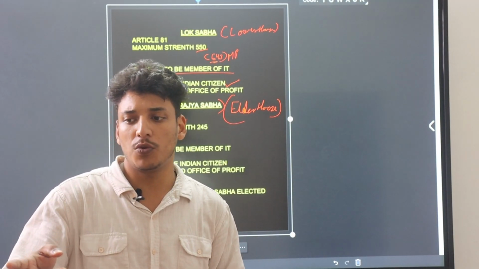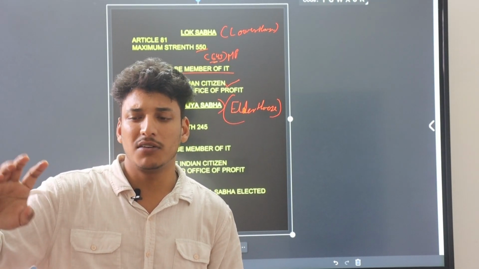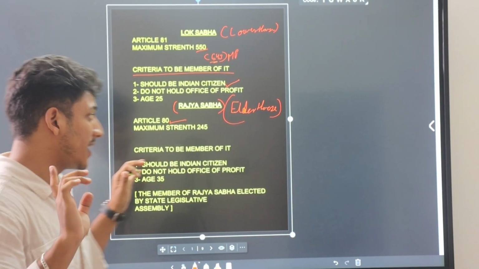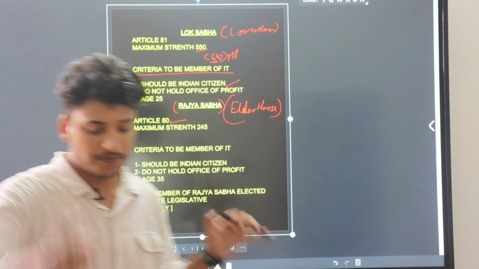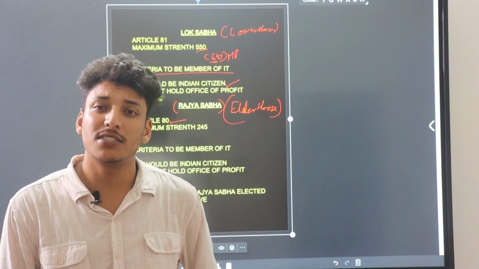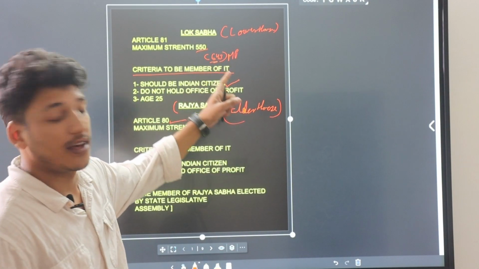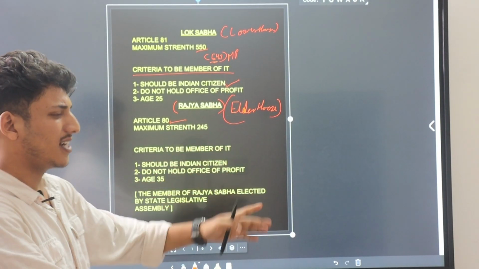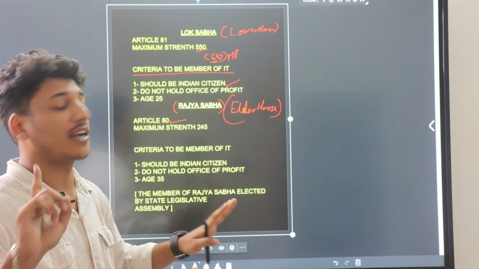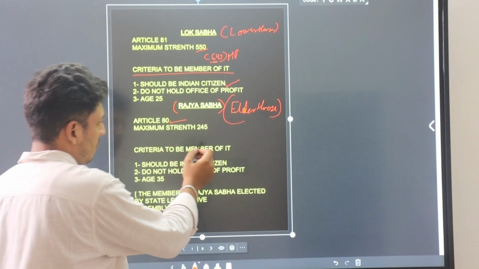If they don't like the recommendation of Rajya Sabha, they can simply neglect it. Money bill, as I taught you in the previous video about Article 108, can only be introduced in Lok Sabha. Rajya Sabha just has the power to discuss and consider, but doesn't have any right to reject it.